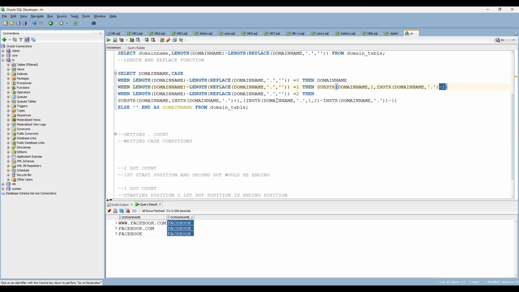Now the third case, where if it is a 2, then you are going ahead and taking the domain name.